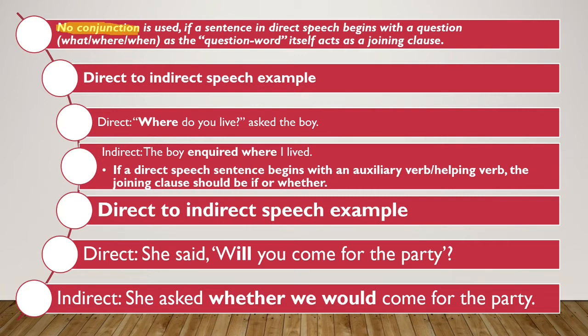For example, "Where do you live?" asked the boy. Clear? So here where is used and this is the question word. Yes. So students, in such cases, you will not use any conjunction. So when I convert this direct speech into indirect speech, my statement will be: the boy inquired where I lived. Clear? So here I have changed asked into inquired.